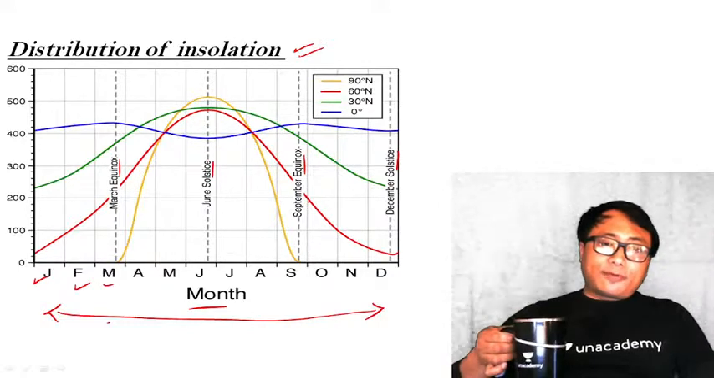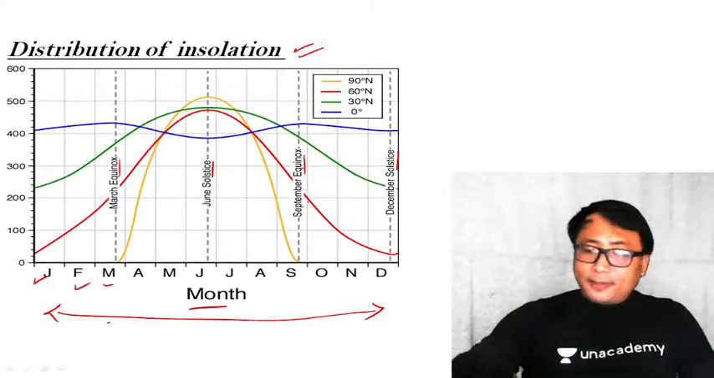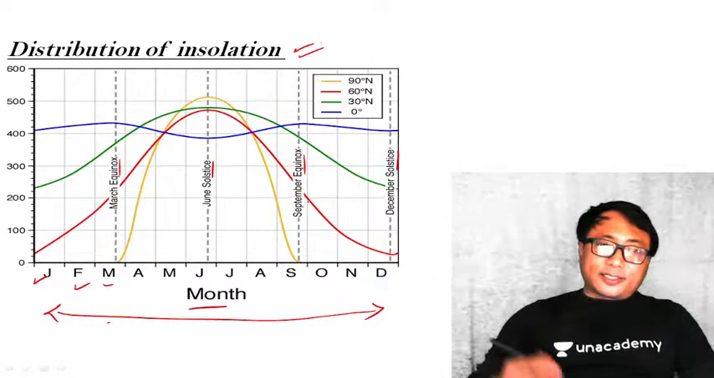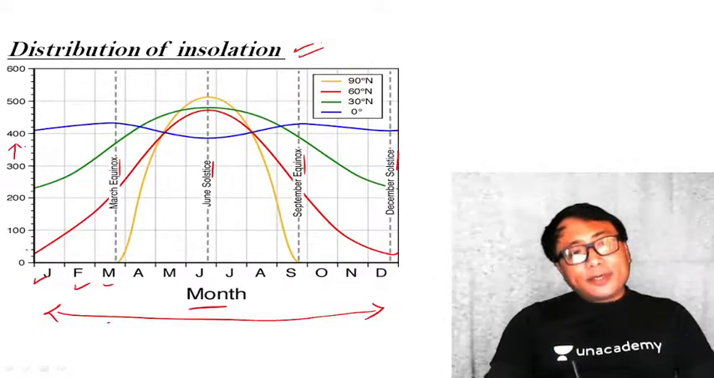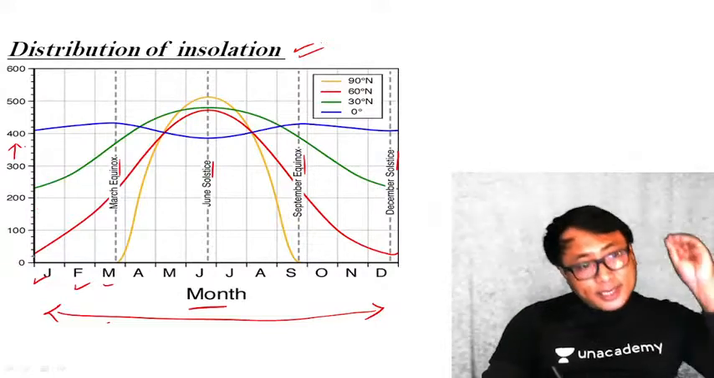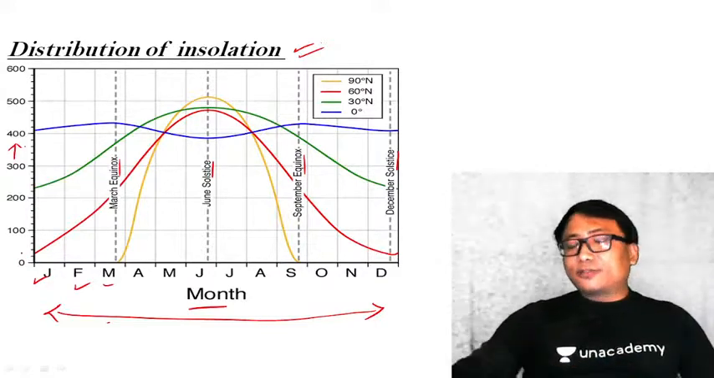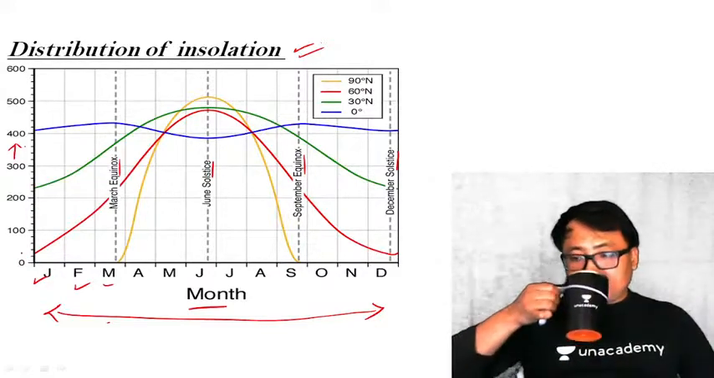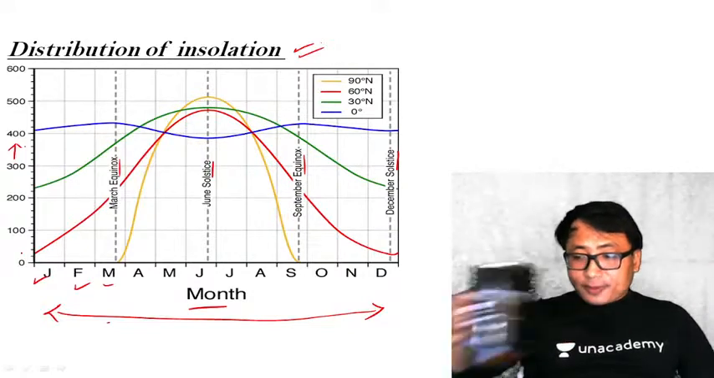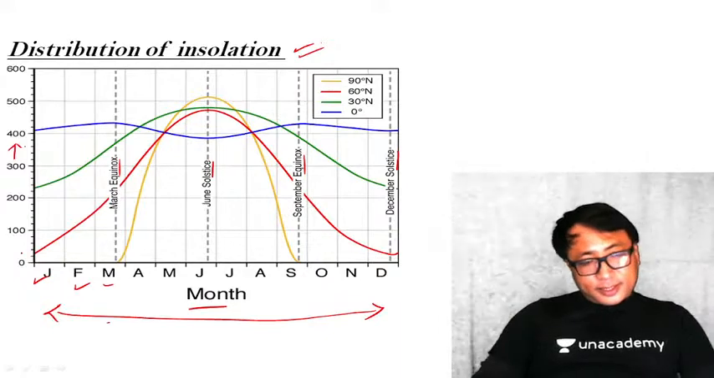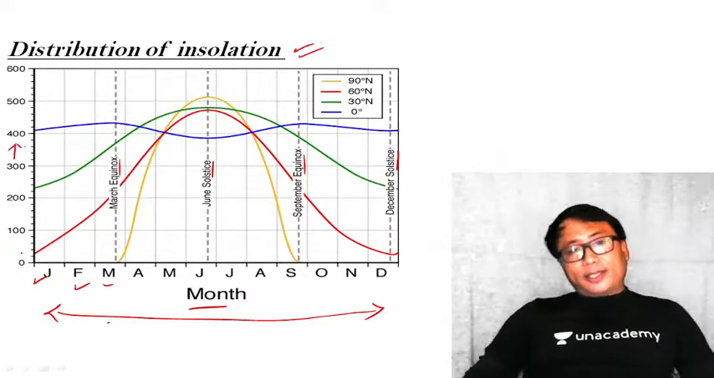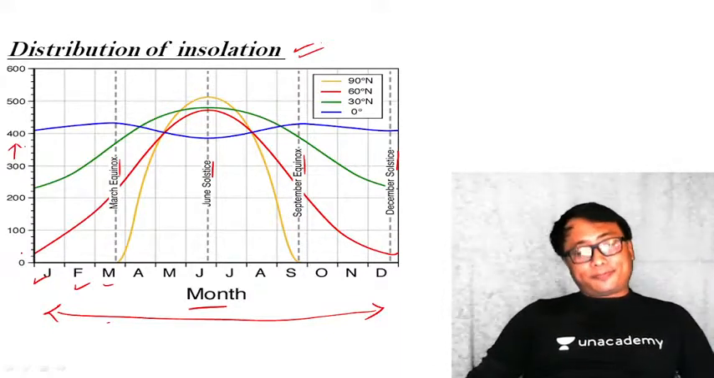You start from the equator, and remember the vertical axis, or the y-axis, represents the sun's insolation intensity. Okay, sun insolation intensity. Yes, kindly go through. See, let us begin with the equator.